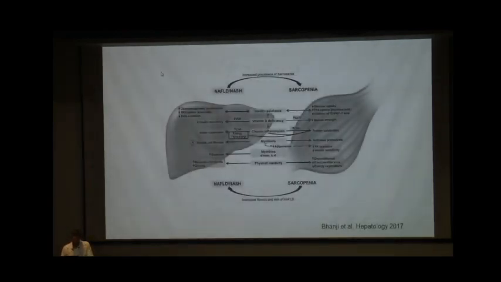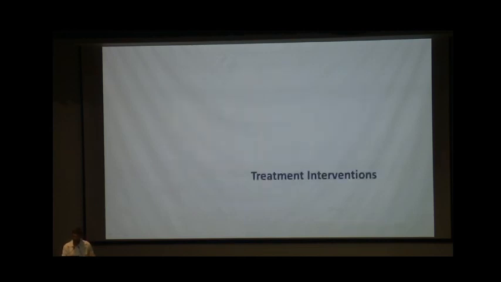So to summarize, NAFLD and sarcopenia have an interplay. We don't know which came first, but we can say that insulin resistance, vitamin D deficiency, chronic inflammation, myostatin, myokines, and physical inactivity may all have a role in the progression or development of sarcopenia or NAFLD. So what treatment interventions do we have to offer?